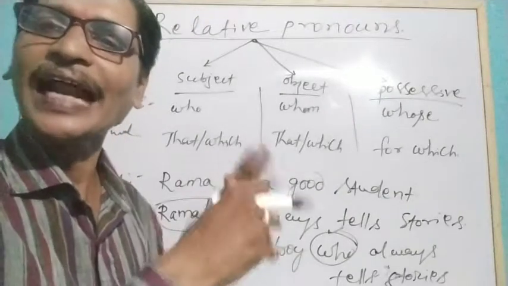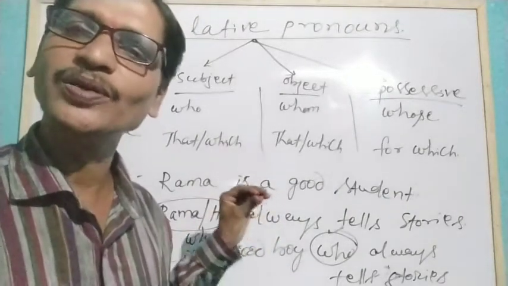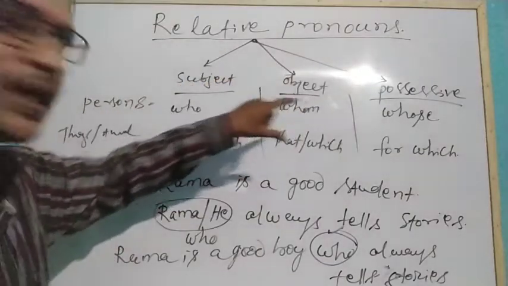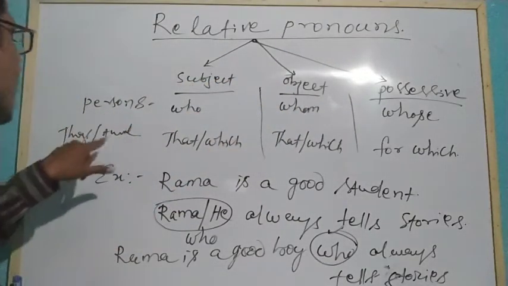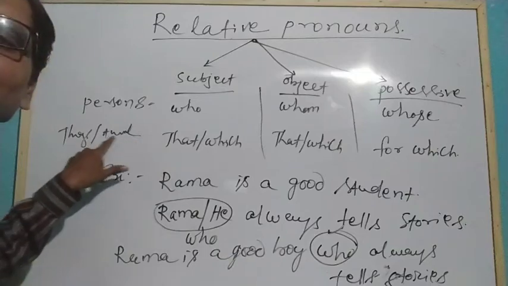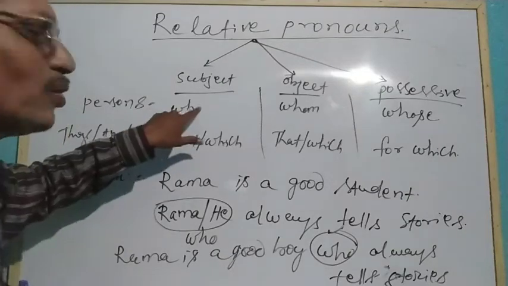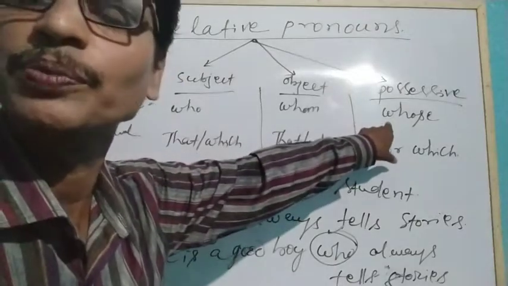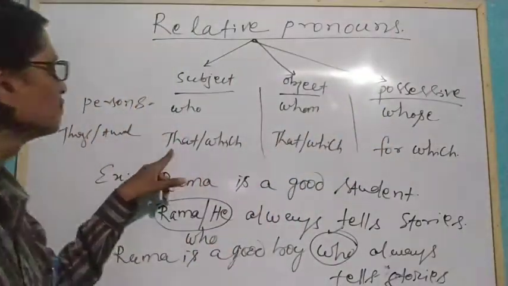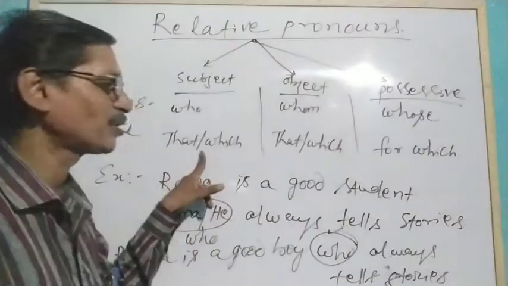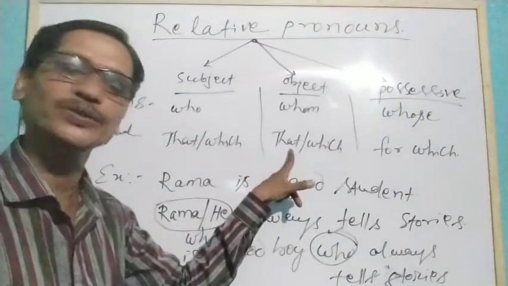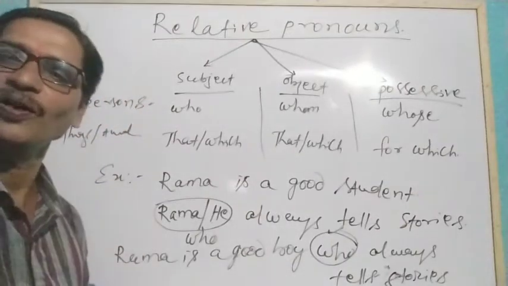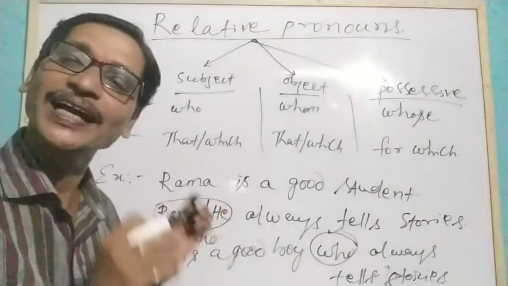You understood? Who, whom, whose are used for persons, that and which for things and animals. Okay, let me write some examples.